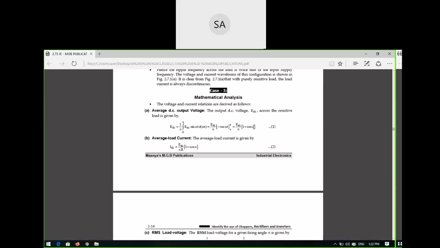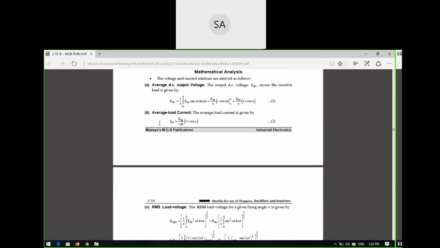If alpha equals 0, then it is EM by pi, that is VM by pi or EM by pi. Alpha is equal to 0 because it is an uncontrolled rectifier using diodes. Alpha is present in controlled rectifiers, so that is the reason you add the term 1 plus cos alpha. The IDC value is the same: EM by pi r, whereas in the half wave rectifier it is EM by 2 pi r into 1 plus cos alpha. For this case, we have EM by pi r into 1 plus cos alpha.